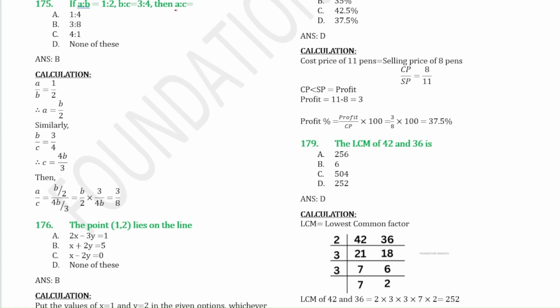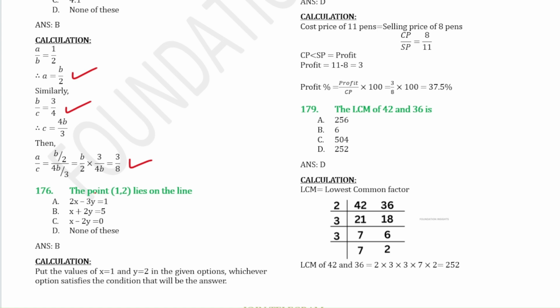Next question: if A is to B equal to 1:2, B is to C equal to 3:4, then we have to find the value of A is to C. So from this ratio, A by B equal to 1/2, we will find the value of A. And then from B to C equal to 3/4, we will find the value of C, because the question is telling us to find the ratio of A is to C. Whatever values you get, just substitute the values and you will get the answer as 3/8.